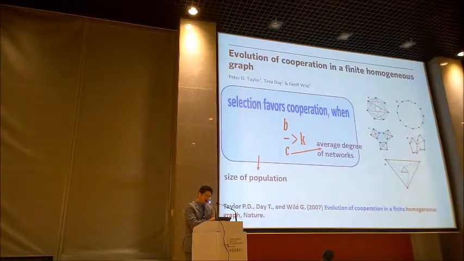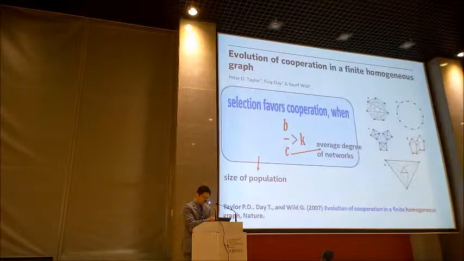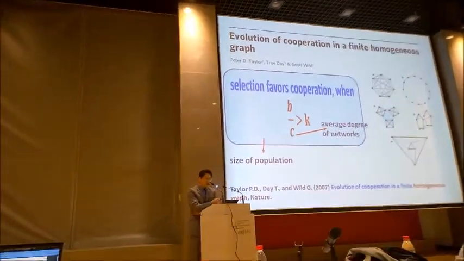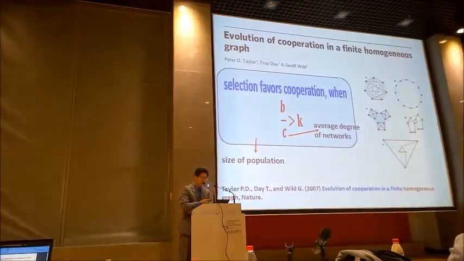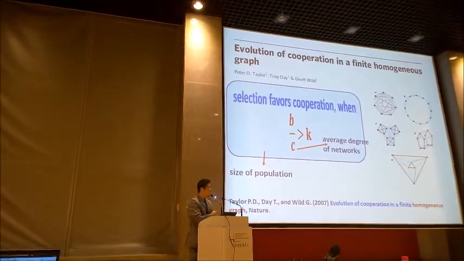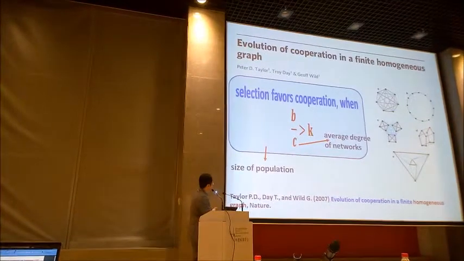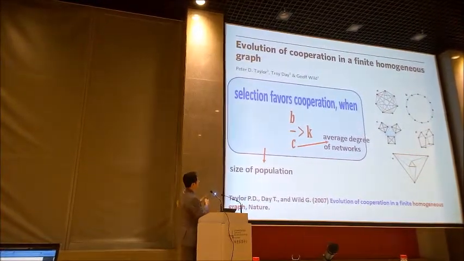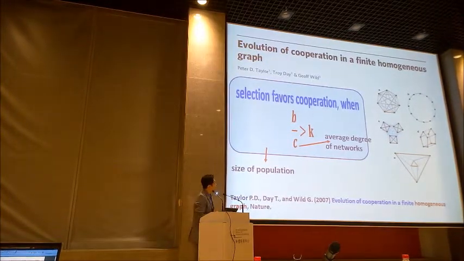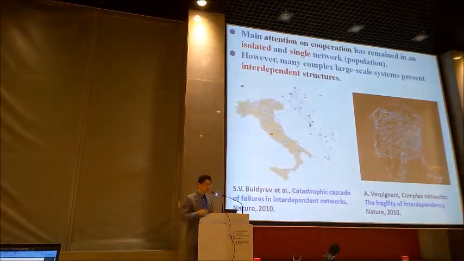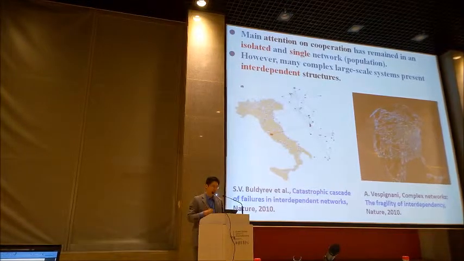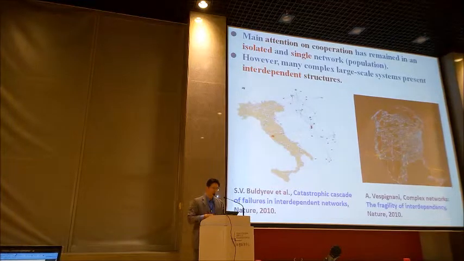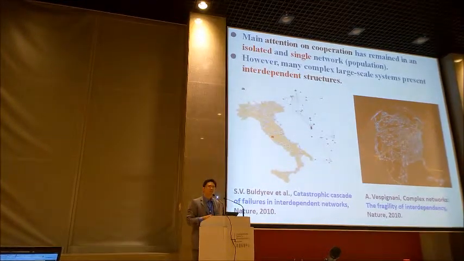Another one could be a finite homogeneous graph. There is a similar condition like that, but here N is the size of the population. Anyway, the main attention on cooperation is mainly focused on an isolated single network. For example, every network or every population here could be mapped to a static and single structure.